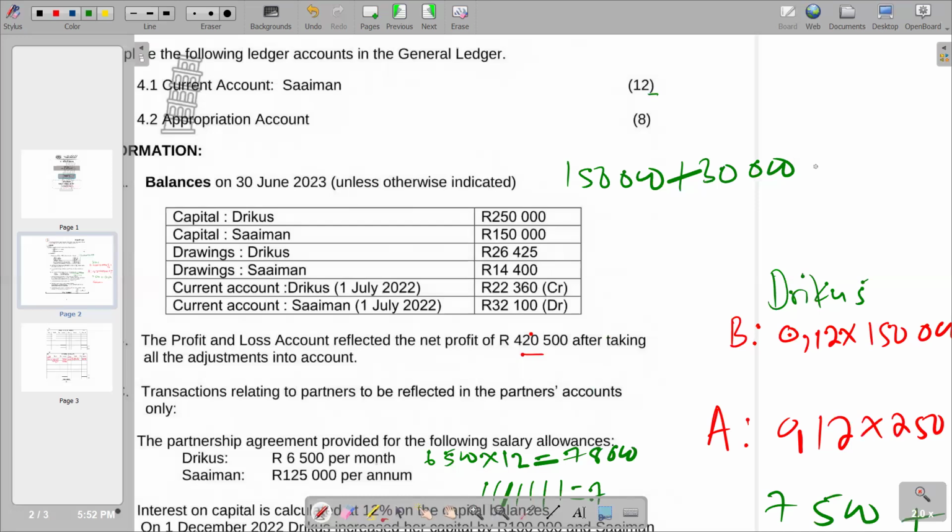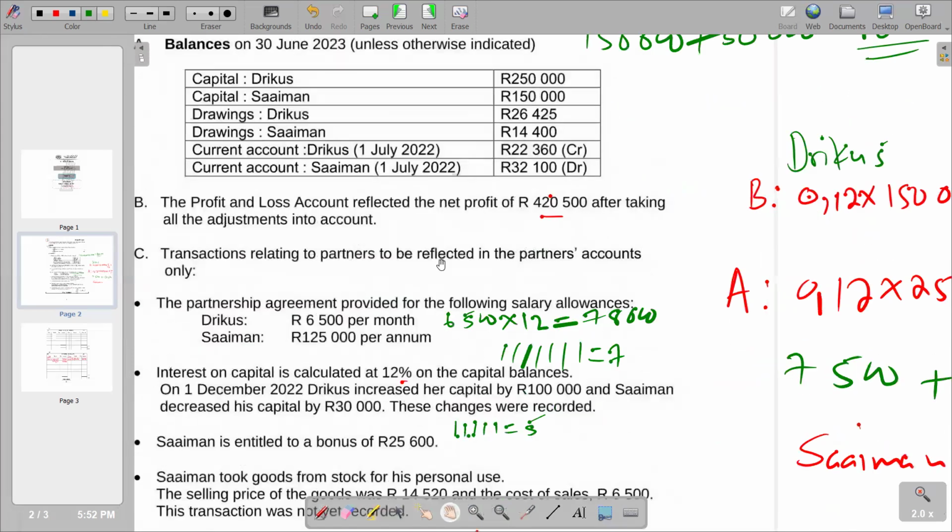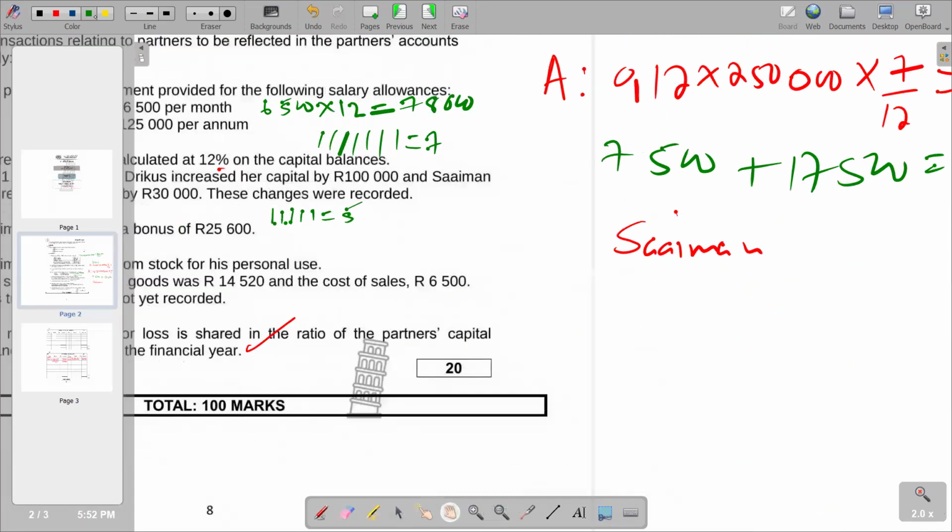So it means it was 180,000 in the beginning. So we are also going to calculate before and after. Before the decrease, it was 180,000. The percentage and the date are still the same. So we're saying 0.12, or 12%, times 180,000. That is before. And the number of months, we know that is 5 months. We've counted it there, and we got 5 months. We multiply by 5 over 12.